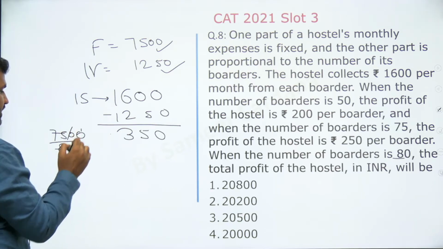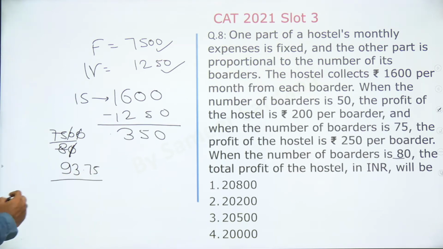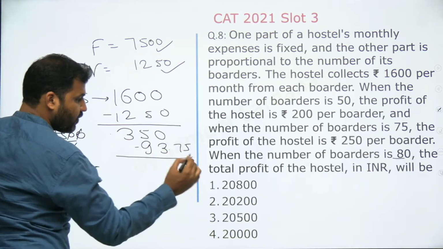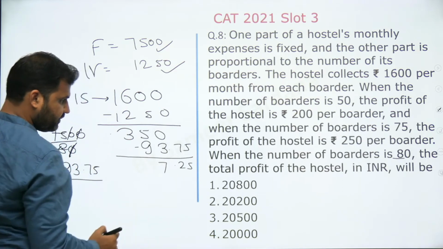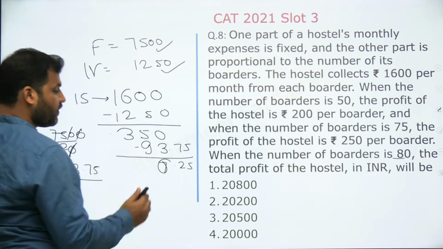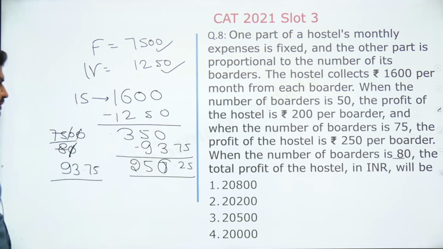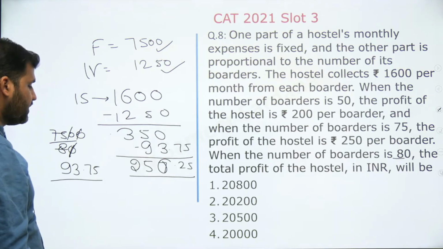It would be how much? 93.75, right? So 93.75 per student fixed expense minus हो जाएगा. Whatever we are left with now is my profit. 0.25, 10 minus 3, 7. Sorry, 9 minus 3, 6. कितना होगा? 56.25. 256.25. 0.25. 9 minus 3, 6.